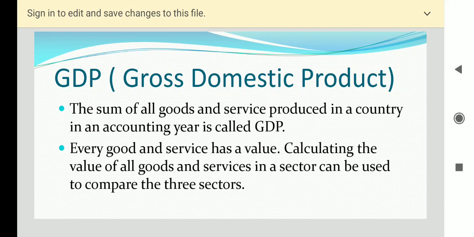So, students, I hope it is clear to you how the three sectors are interdependent. Now we will have a comparison of the three sectors. The various production activities in the primary, secondary, and tertiary sector produce a very large number of goods and services. Also, the three sectors have a large number of people working in them to produce these goods and services. So, therefore, the next step is to see how much goods and services are produced and how many people work